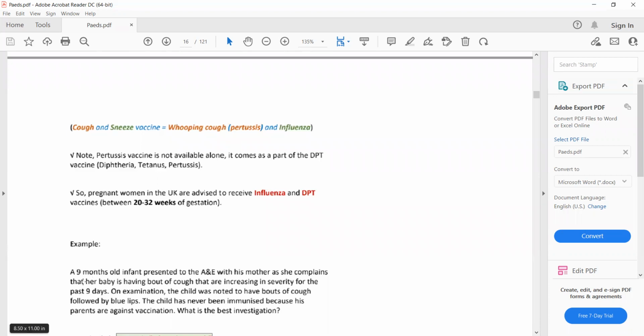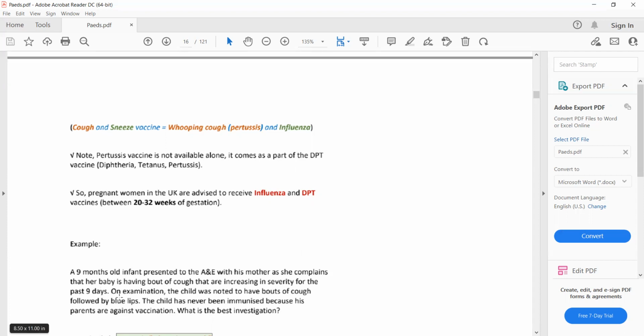Now let's just discuss an example. A 9-month-old infant presented to the accident and emergency with his mother as she complains that her baby is having bouts of cough that are increasing in severity for the past 9 days. So we have got our one hint, that is bouts of cough. So bouts of cough is only present in pertussis. On examination, the child was noted to have bouts of cough followed by blue lips. So bouts of cough that is followed by blue lips or cyanosis.